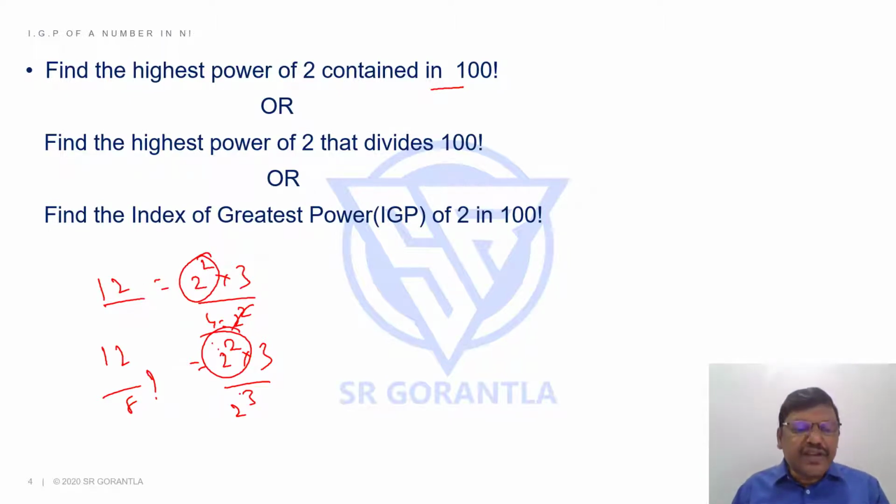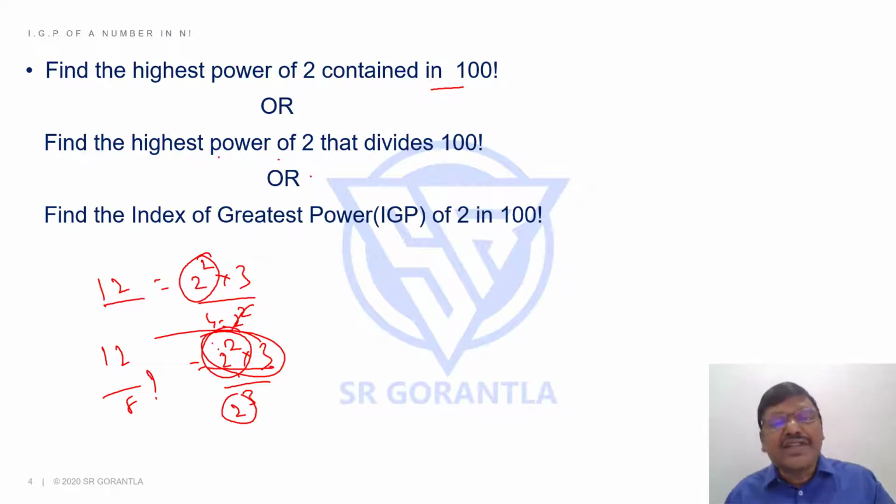So if 2 cube has to divide this number, 2 cube should be there in this number, right? That's the reason whether he asks to find the highest power of 2 that divides 100 factorial, or the highest power of 2 contained in 100 factorial, or simply says find the IGP of 2 in 100 factorial, they are all one and the same.